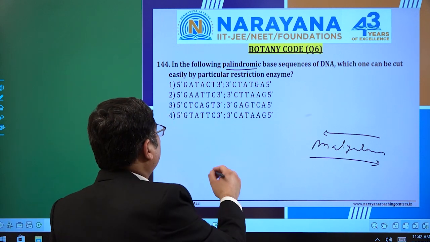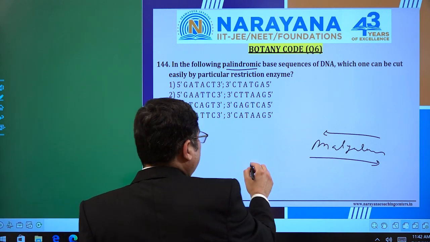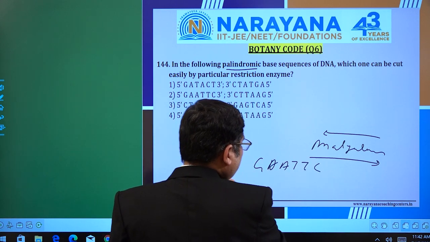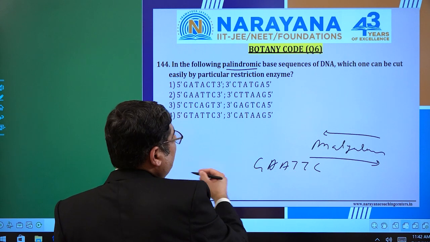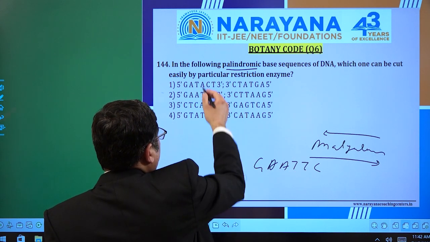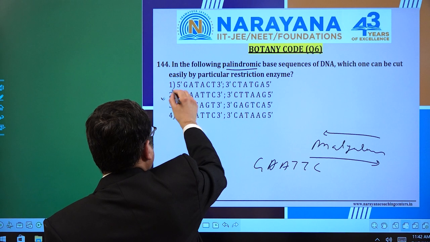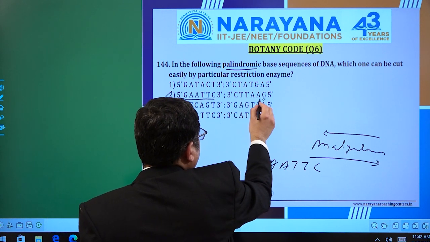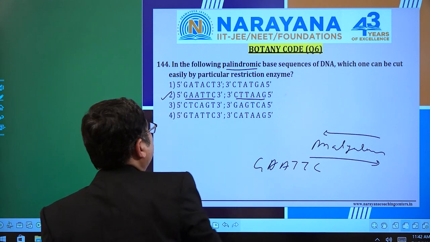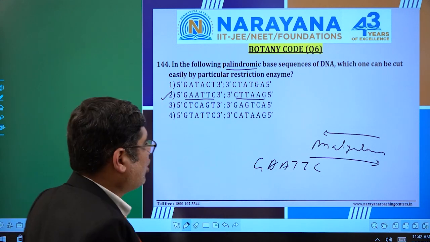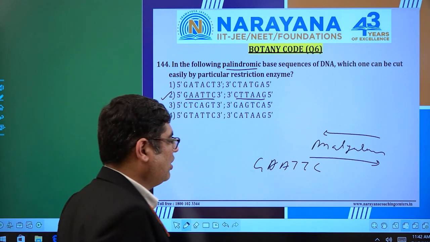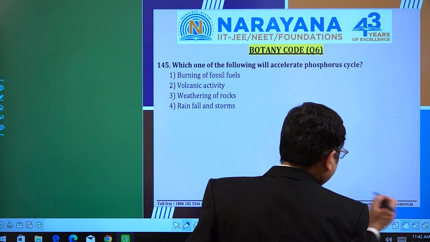So here is the one sequence given in the NCERT, GAATTC, and you can read it the same from the other end as well. If I go one by one, option 2 comes as GAATTC, and here again GAATTC. So this one is palindromic. No other option is matching that. And this question is again given directly in the NCERT, in the chapter Molecular Basis of Inheritance.